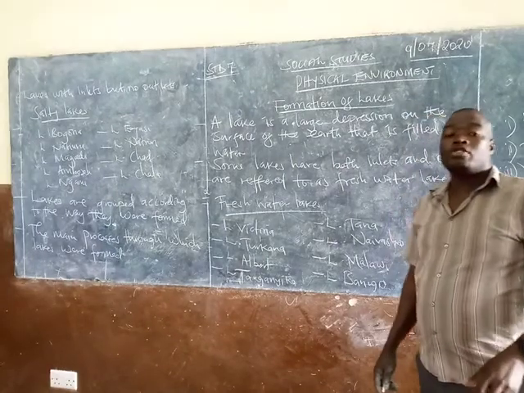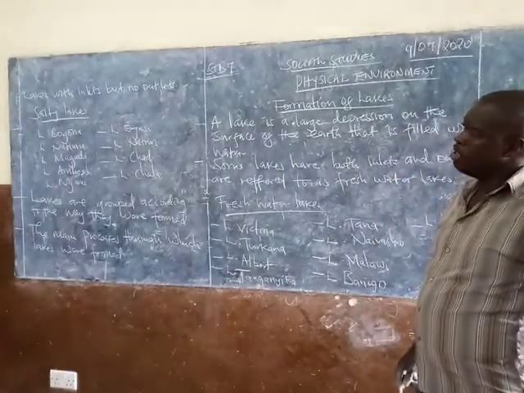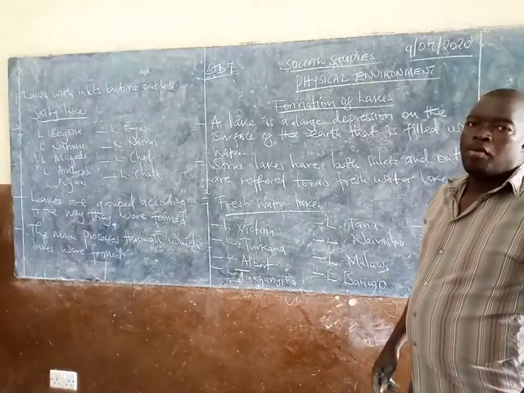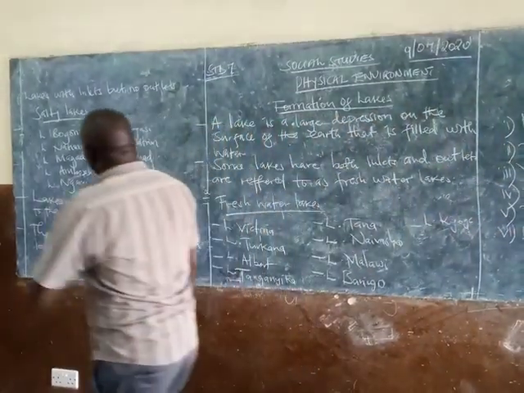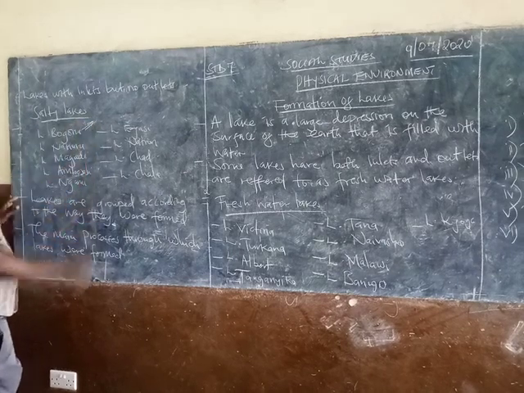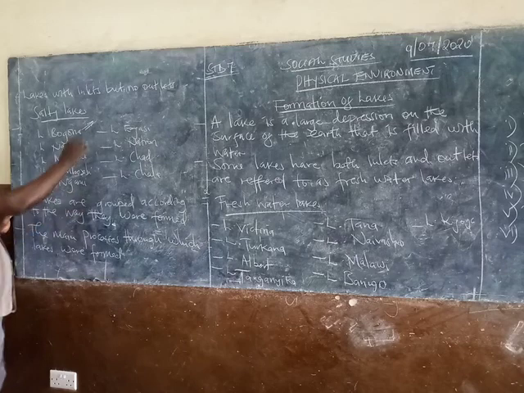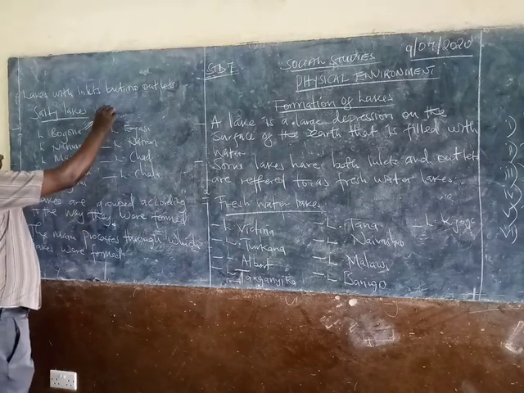These lakes are referred to as salty lakes. I have given examples on this. One is Bogoria. This lake is in Kenya, and it has what are called hot springs.